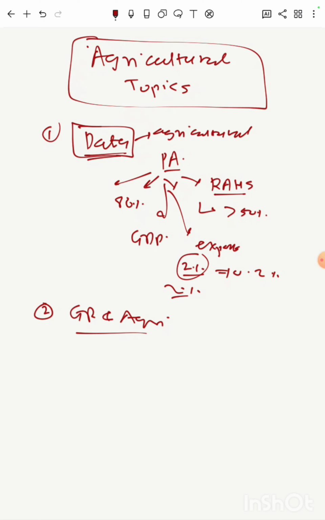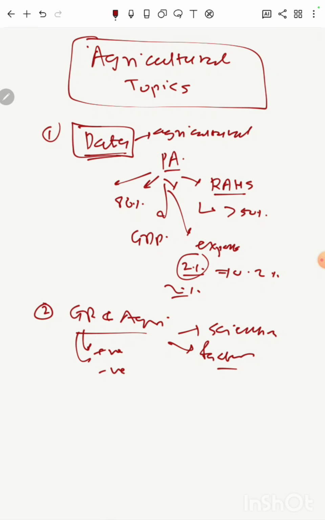Who were the scientists who introduced the green revolution? What were the factors which actually enabled it, providing high yielding varieties and fertilizer to these regions? What are the positive outcomes of the green revolution? What are the negative outcomes?